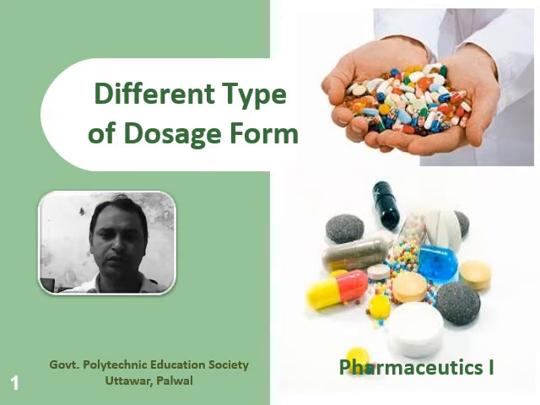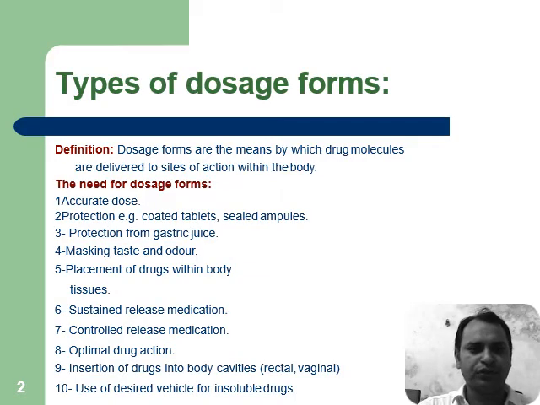Good morning, students. Today we are going to discuss the first chapter of Pharmaceutics 1, different types of dosage forms. Now the definition of dosage form. Dosage forms are the means by which drug molecules are delivered to the site of action within the body.